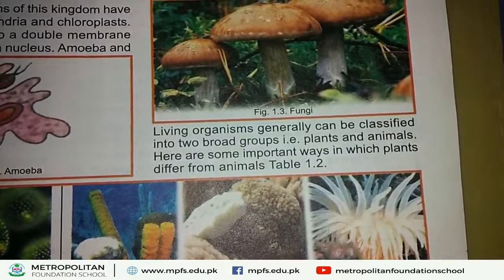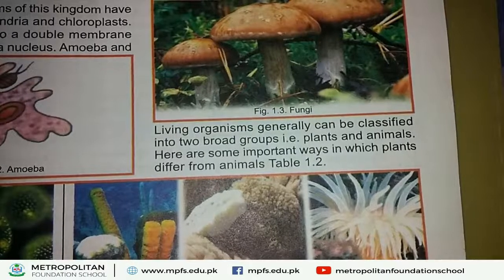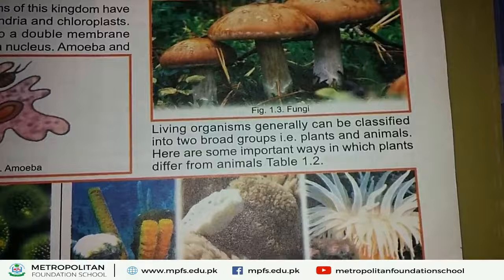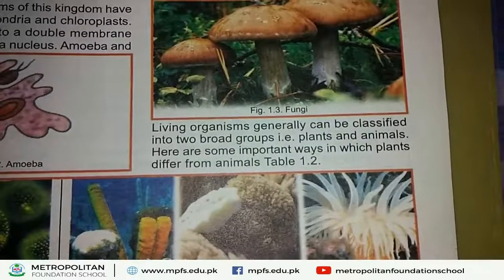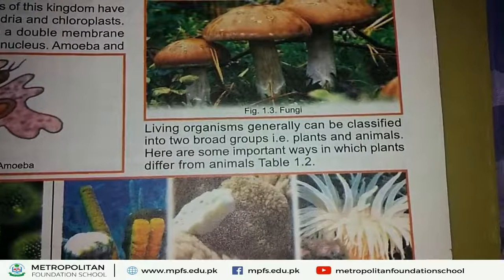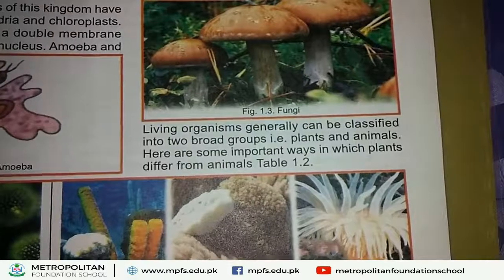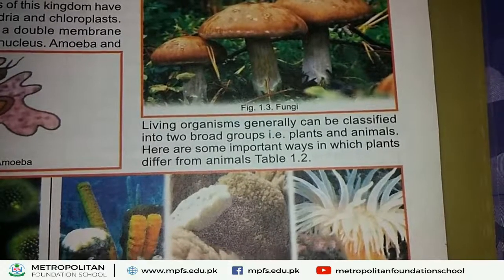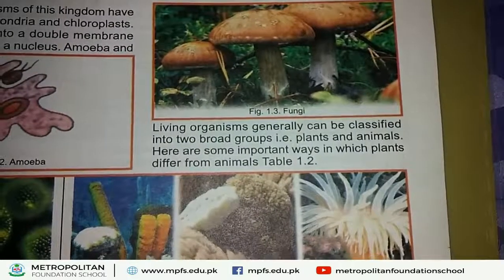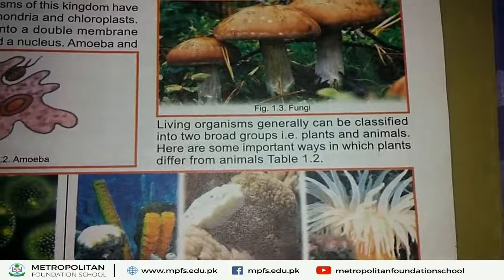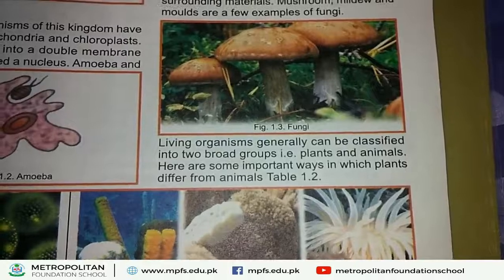Mostly fungi are saprophytes because they obtain food by breaking down and absorbing surrounding material. That's why they are called saprophytes. What are saprophytes? Why are fungi called saprophytes? Because they obtain food by breaking down and absorbing surrounding material. Mushroom is also an example of fungi, and this mushroom is included in kingdom fungi.